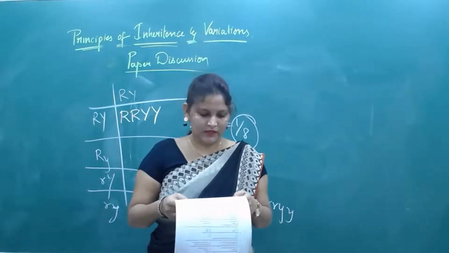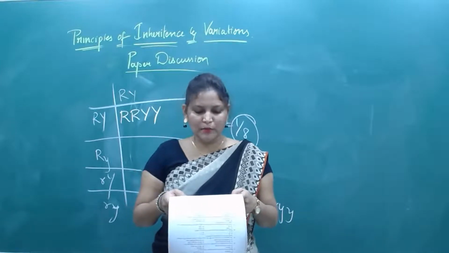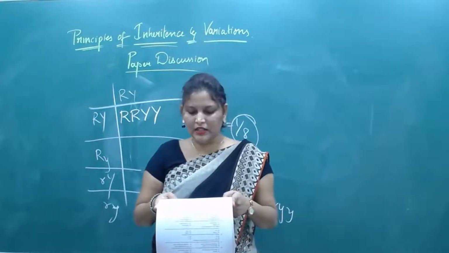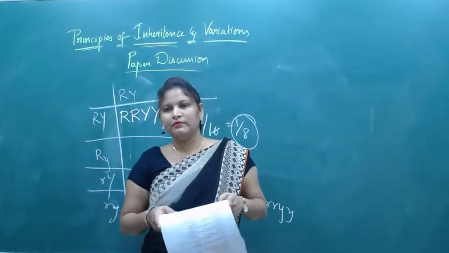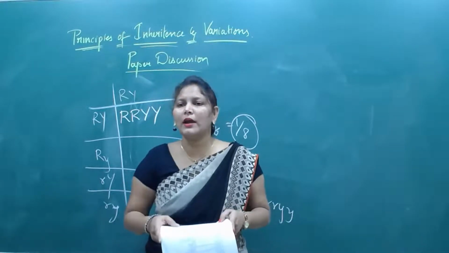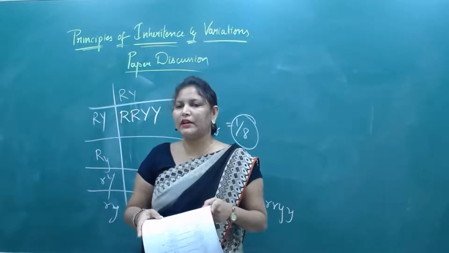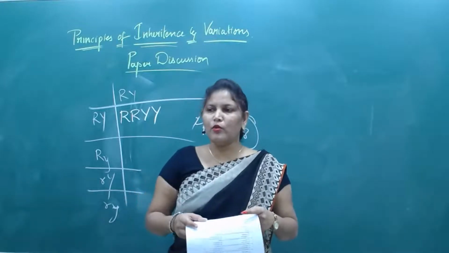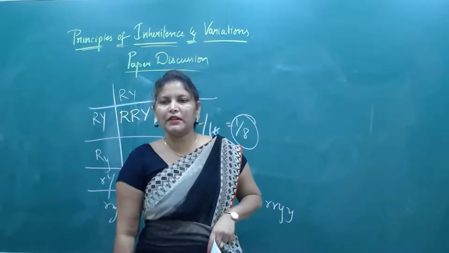Okay? Now, self-pollination between capital T small t individuals results in the genotype of. They are asking the monohybrid cross genotypic ratio.